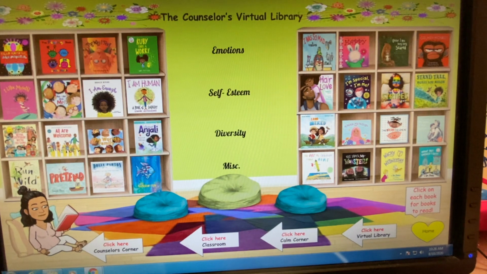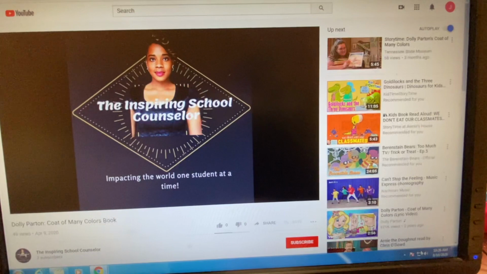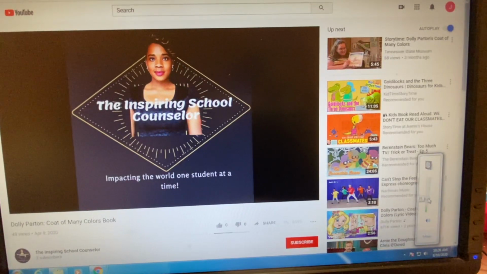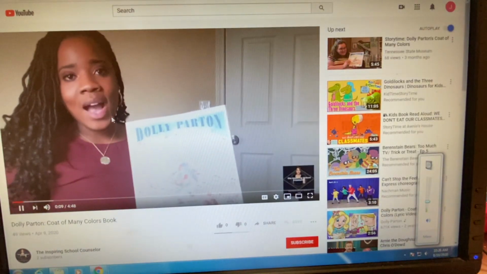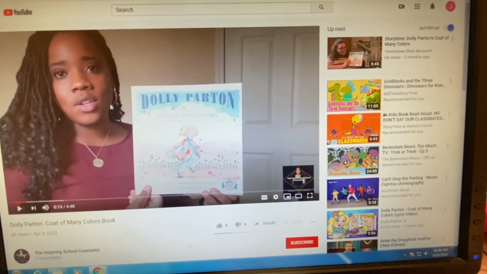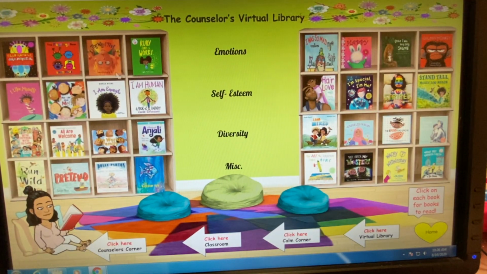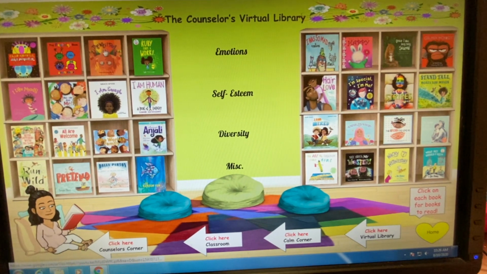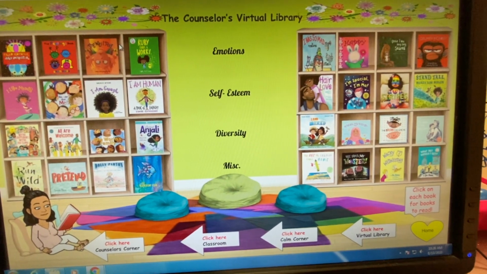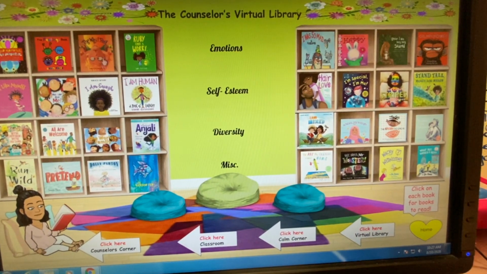And what I love is that these are the 3 books that I actually have already linked to my channel. Here we go, The Inspiring School Counselor. That is me, you guys. And that's what I mean about how I'm going to be actually reading books and filling in these areas with books of me reading, so that the kids can know me. I'm the one that's reading to them. So that is actually the last slide that I have for the kids.